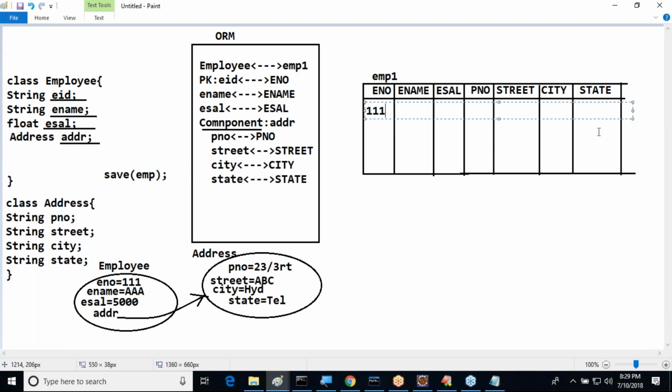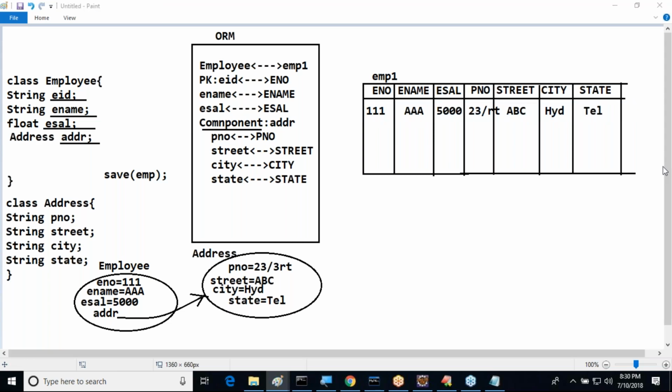AAA data must be stored in employee name. ECL must be stored in ECL, and flat number, 23/3 RT, must be stored in its column. Street, ABC. City, Hyderabad, and state must be stored like this.